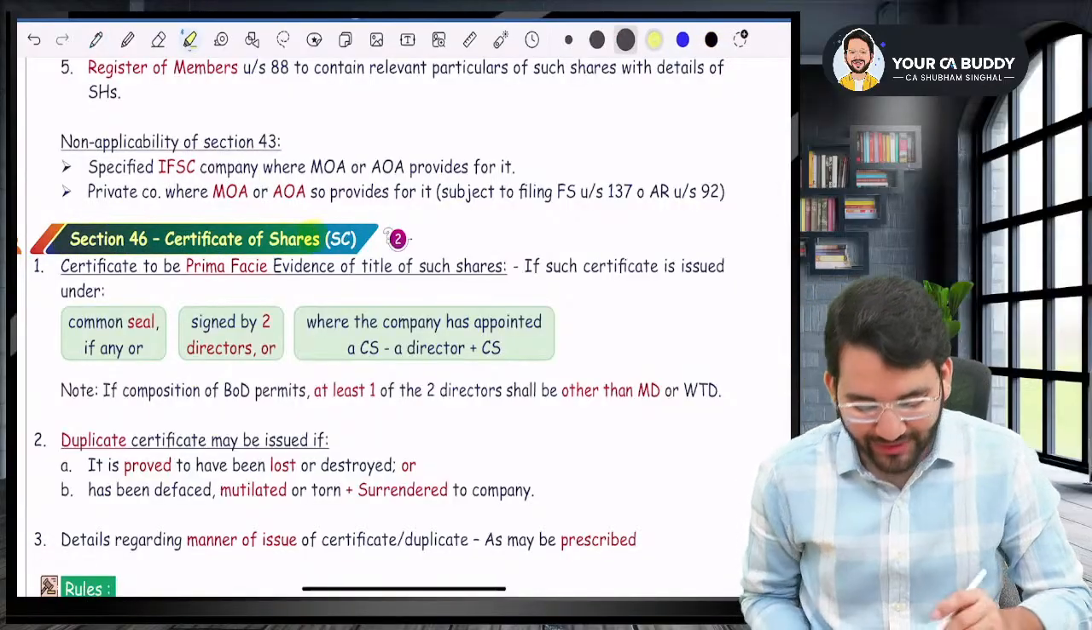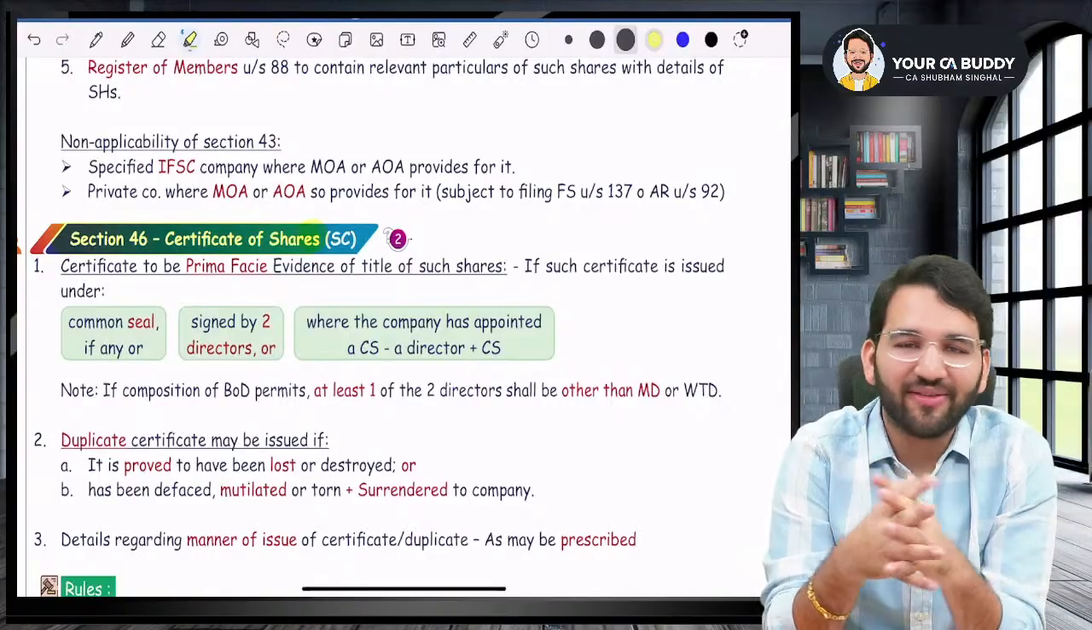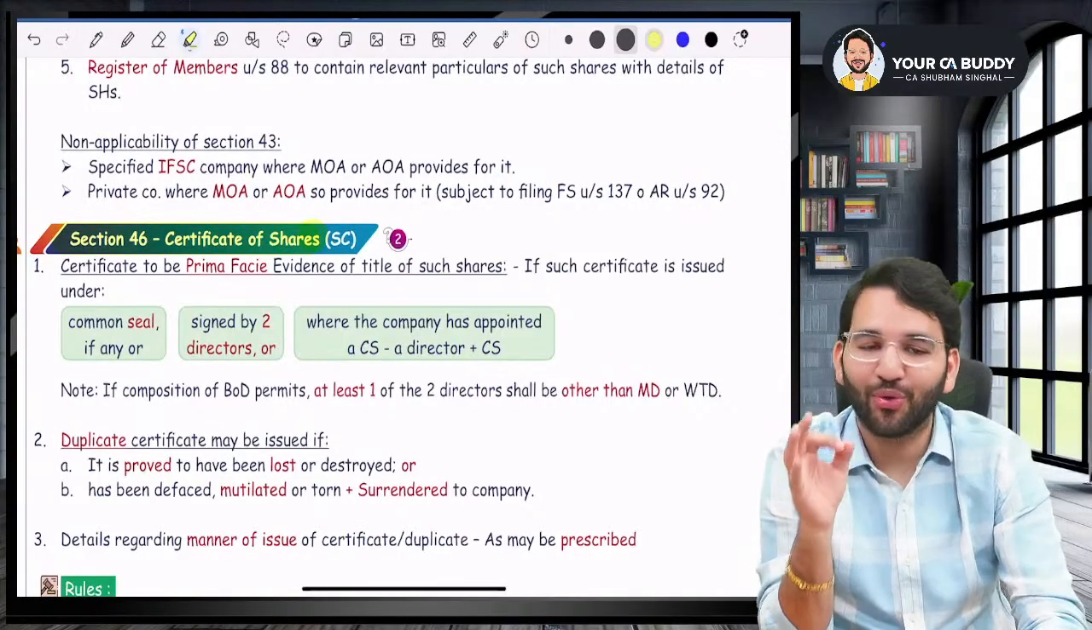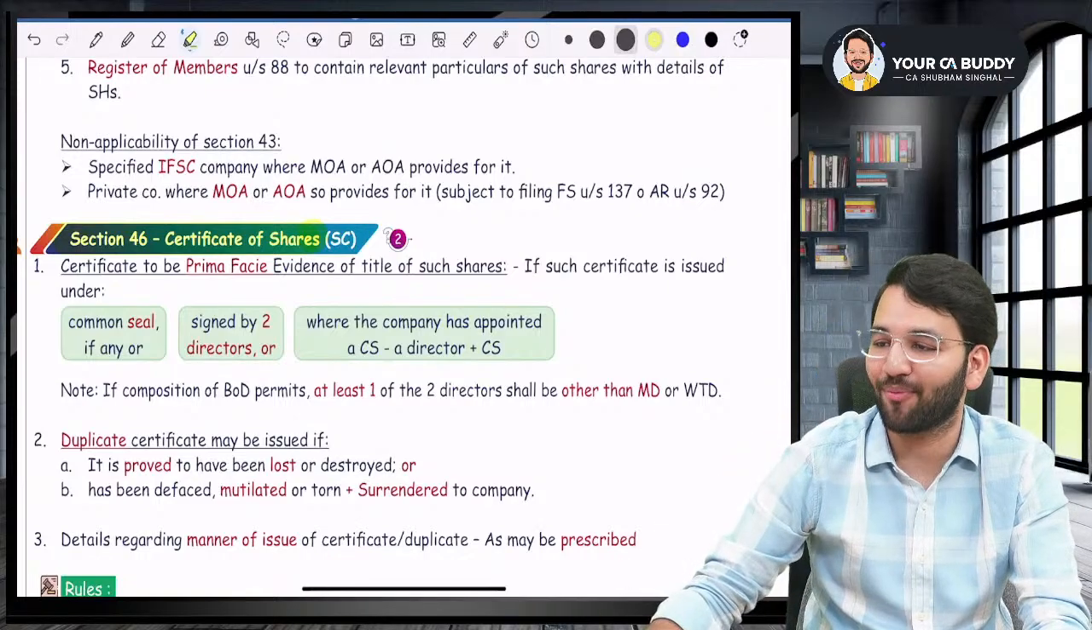Now coming to next section, which is section number 46. So 44 and 45 is not there in our ICAI module also, so you don't have to worry about. Although it is a very small section, but it is not there in our ICAI module.